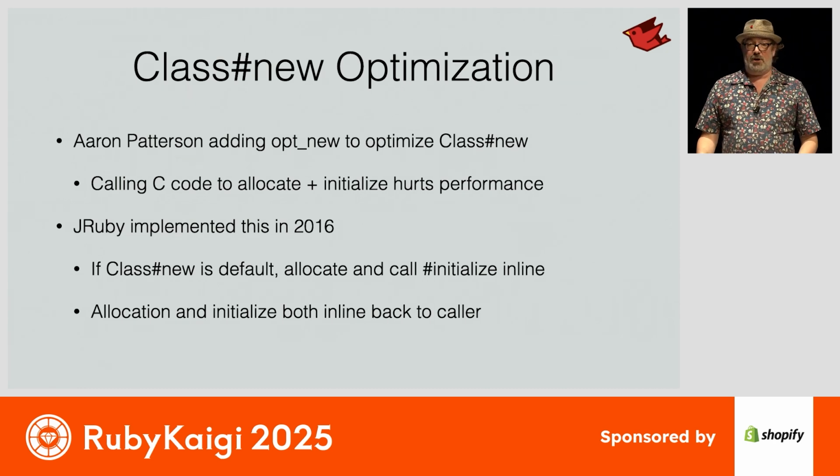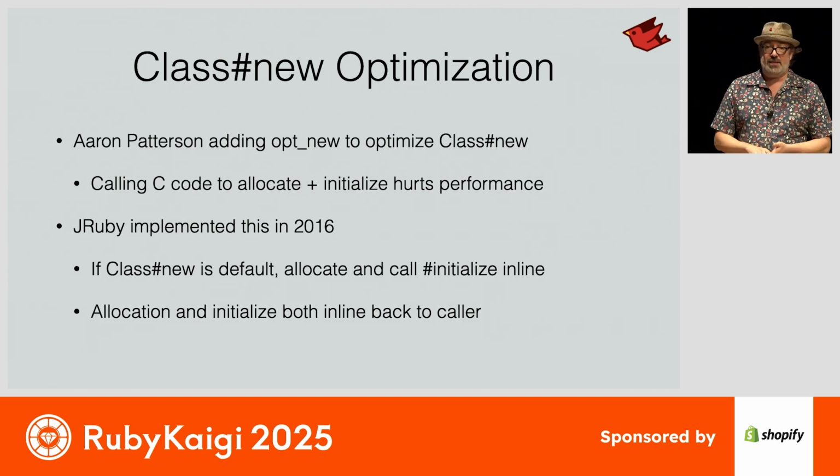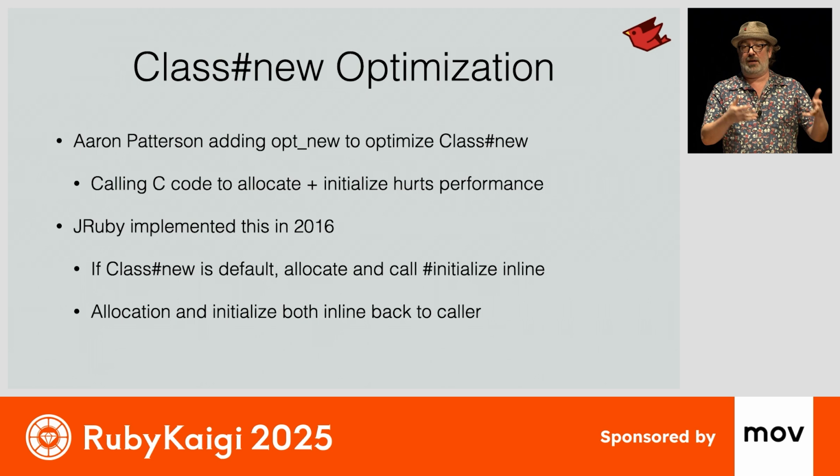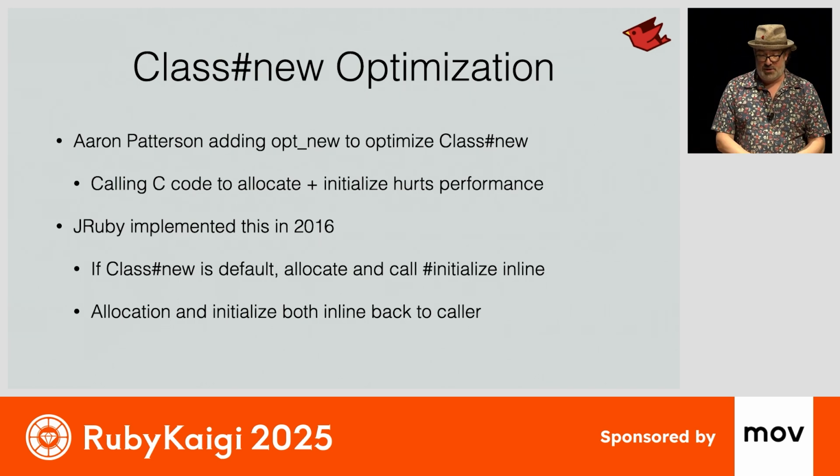We also heard from Aaron Patterson about optimizing class new when we want to allocate a new object. He showed his optimization where it can inline the allocate plus the initialize and improve performance significantly. JRuby actually implemented this almost 10 years ago, and we've taken advantage of it because the JVM can then inline, the JVM can optimize, and we can do a much better job of allocating objects quickly.